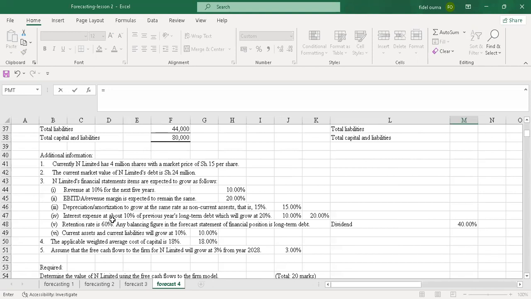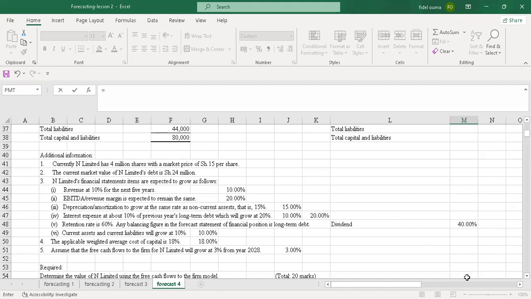But the interest expense is about 10% of the previous year's long-term debt. If you are told that interest expense is 10% of previous year's long-term debt, then they stop there. Then they go and say previous year's long-term debt will grow at 20%. Then it means that it's the debt that grows at 20%.